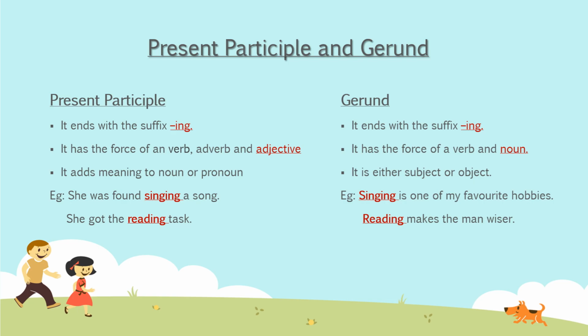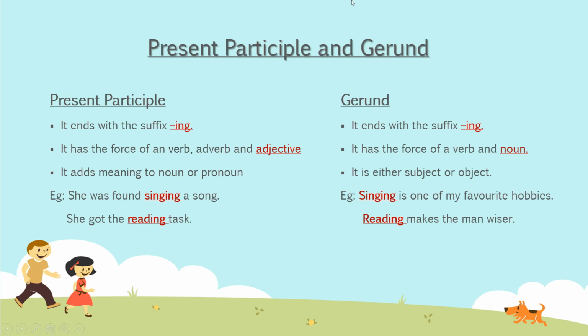See, in the present participle example side you see, she was found singing a song. Here, the word singing is the ing form of sing and functioning like a verb. It tells the continuity. How was she found? So she was found singing. Now the second example, she got the reading task. Here reading is the ing form of read and functioning like an adjective, because the word reading here is qualifying the word task, and task is noun. Now, which task she got? So, she got reading task. So, here reading is participle, present participle.